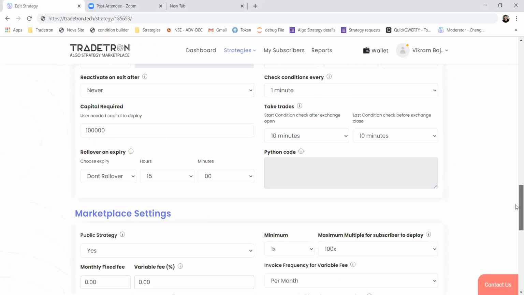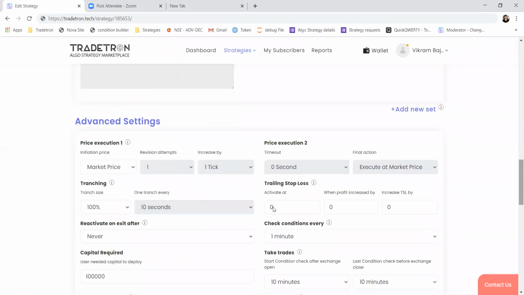In this trailing stop loss option you have to put the profit number as an absolute value. Like for a starter, I want to initiate my trailing stop at 3,500 profit, and how I want to increment my trailing stop loss with every rupee increase in profit, like this.